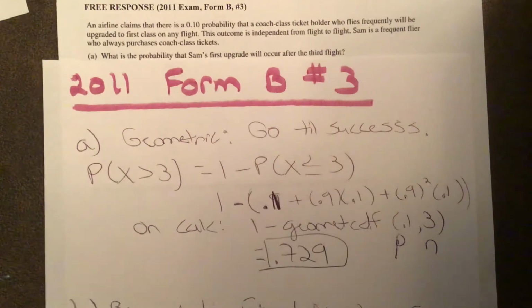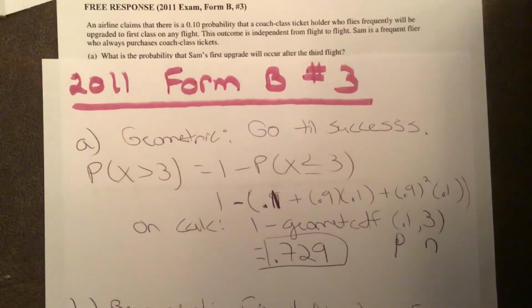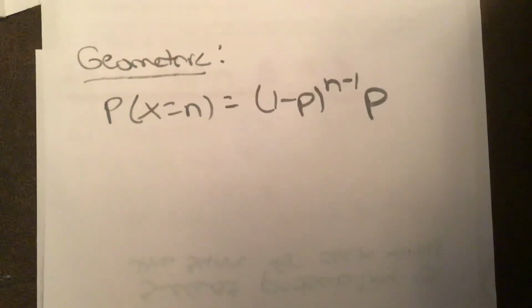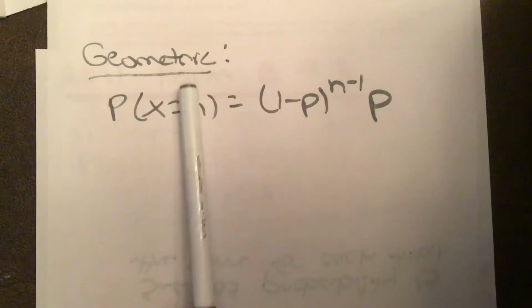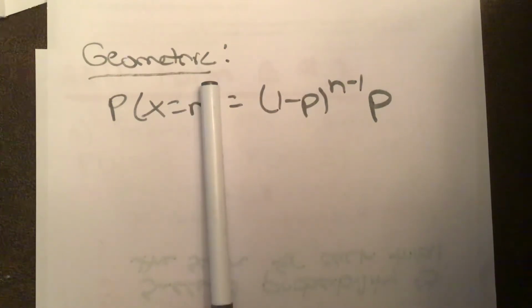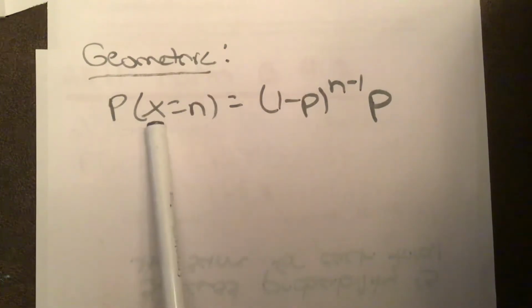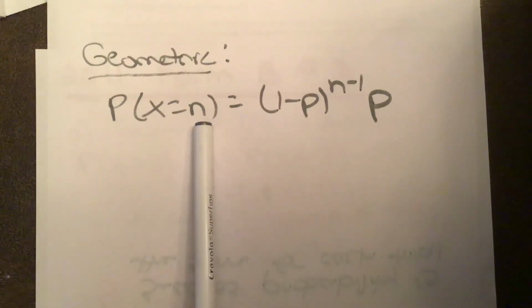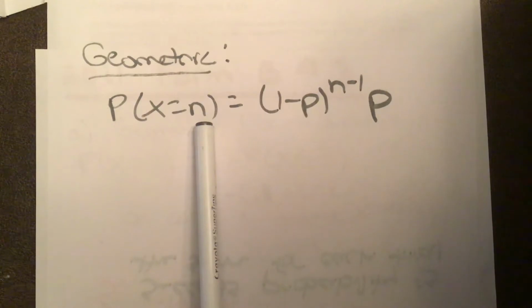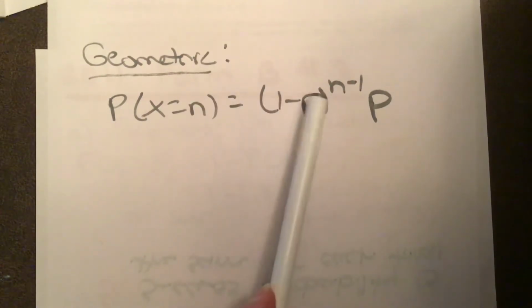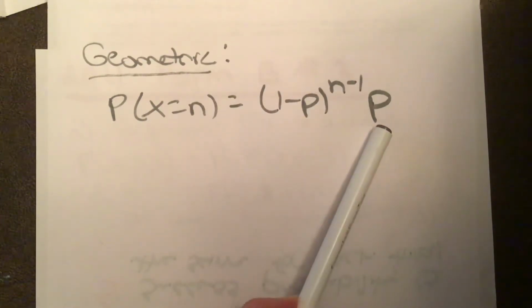And then as far as the formula, remember, you do not need to memorize formulas if you're taking the AP test. You can use that AP formula sheet that I gave you, or you can make your own formula sheet that you can reference. But just as a refresher, and this is also on your formula sheet, this is the geometric probability formula. If you want to find the probability that X equals n, which is saying that the probability you get your first success on the nth trial, it's equal to (1 minus p) to the n minus 1 times p.